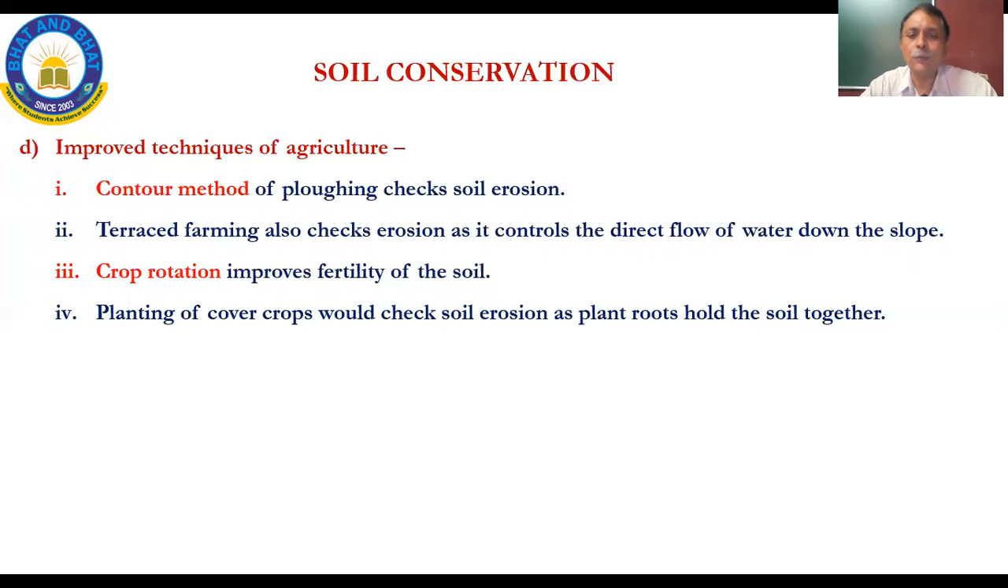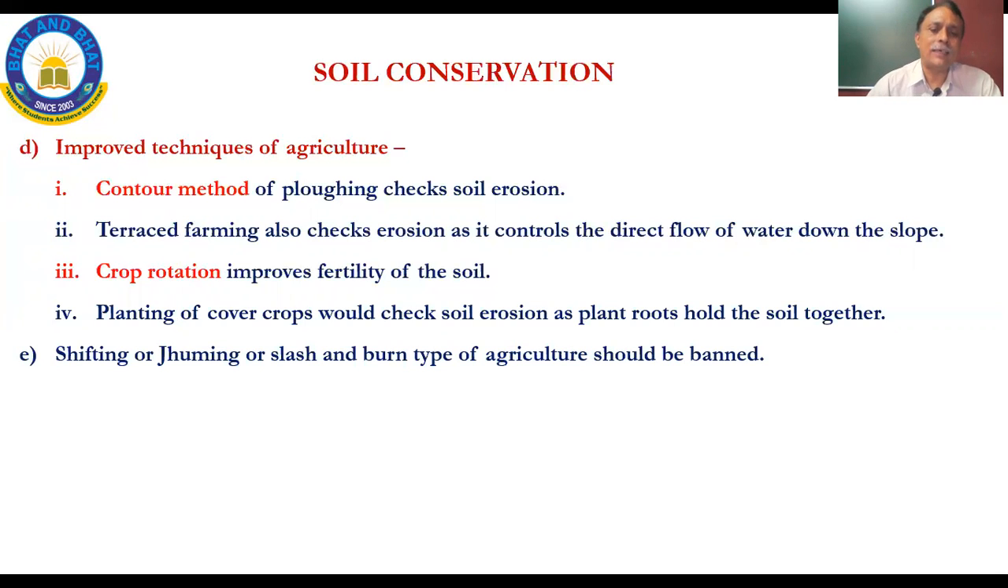Planting of cover crops would check soil erosion, as plant roots hold the soil together. You will see generally areas where, wherever possible, they will plant long stem teak or casuarina also. Teak, even in the Nilgiris, they plant on the edges of the field, so that would also prevent too much flow of water, and it would prevent soil erosion.